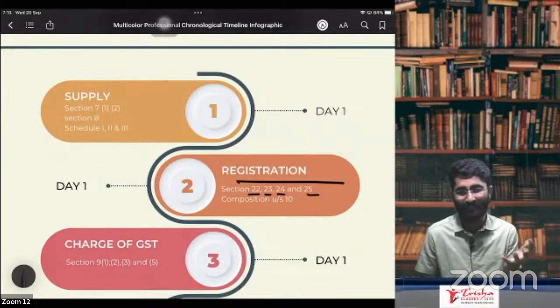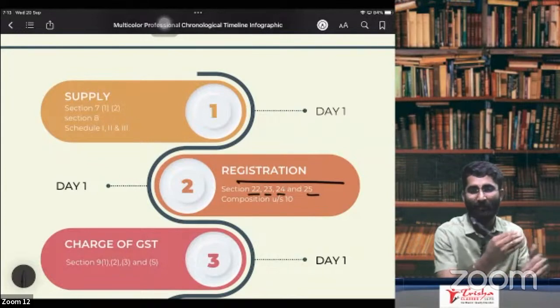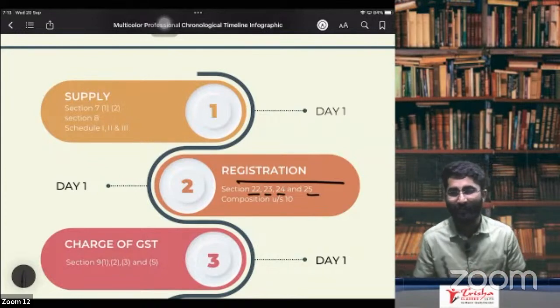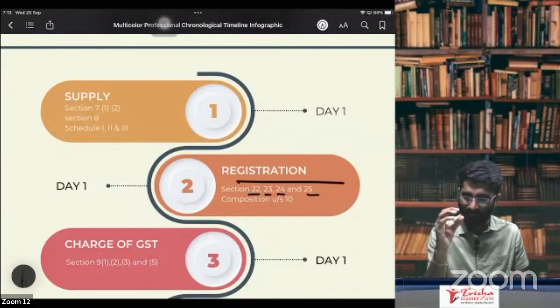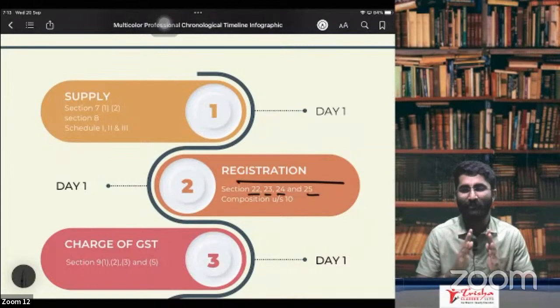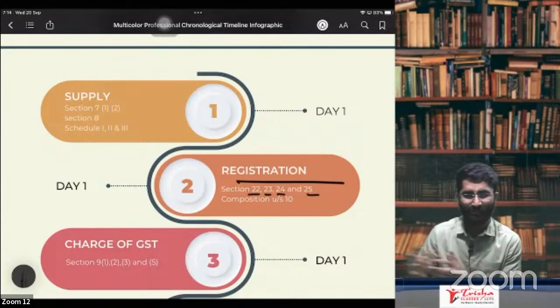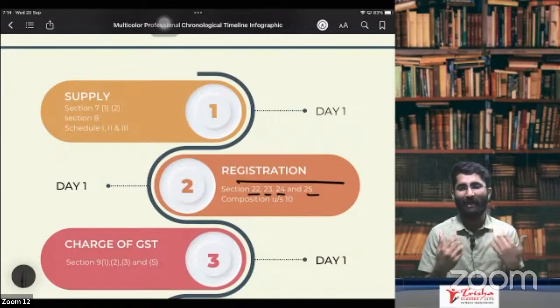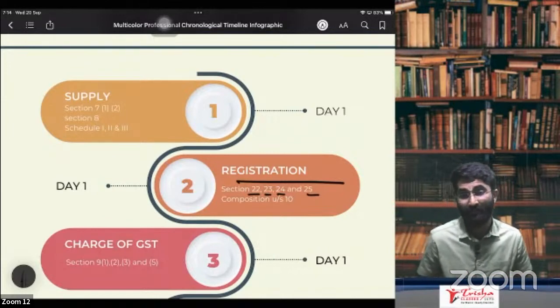Obviously we cannot cover that in detail, but I have provided some pages in this GST Park. In those pages, we are going to discuss it briefly, not in too much depth. So just go through the chapters, and if you have any doubts, then you can ask me. So that is about the registration chapter.